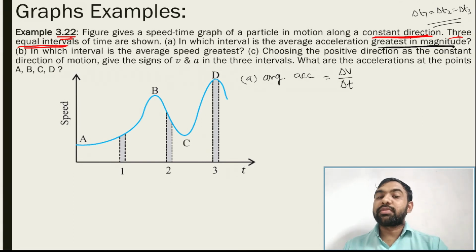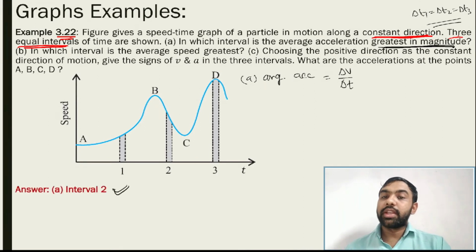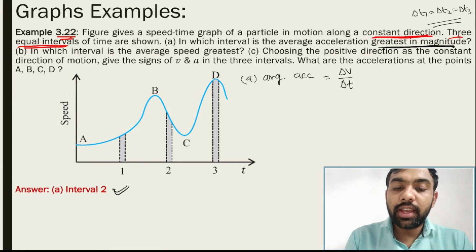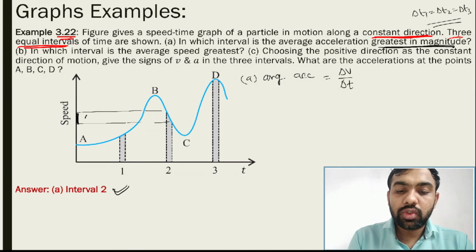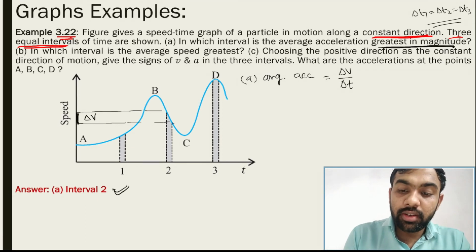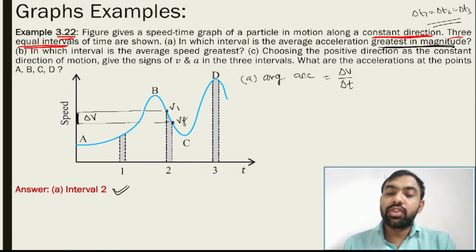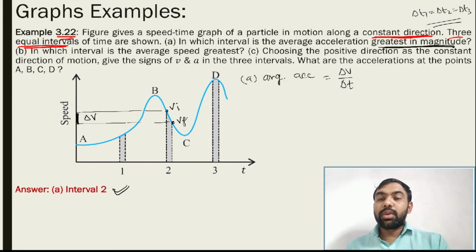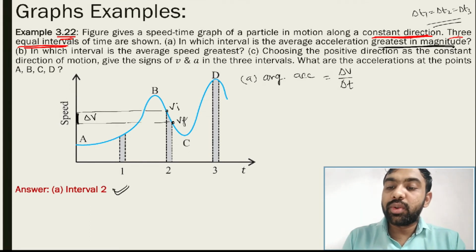Delta v means what? V final minus v initial. And you get this answer this way. So in interval 2, see, this delta v is highest. Here we just take the magnitude, so we are not considering the sign, otherwise delta v is negative, because that is v final and that is v initial. So delta v is negative, but you just consider the magnitude.